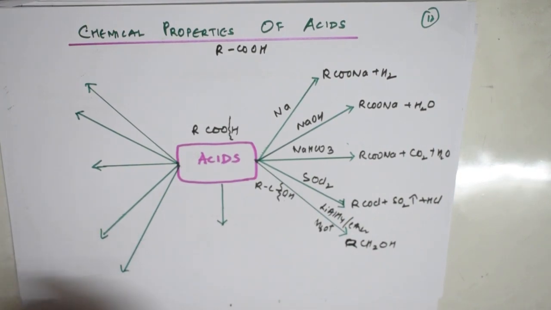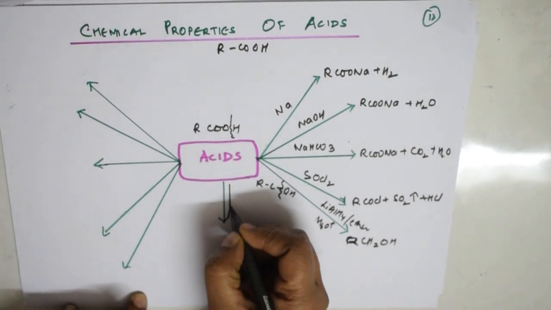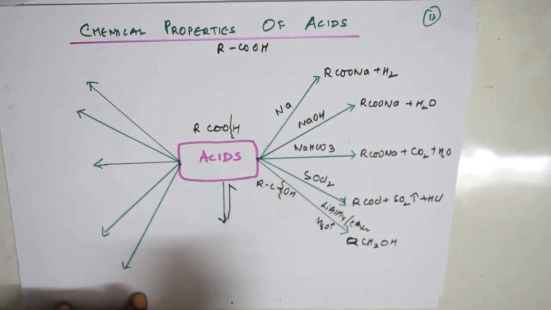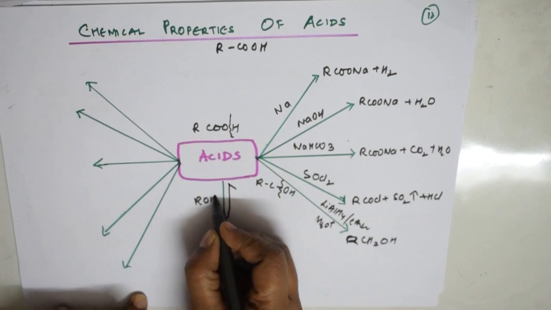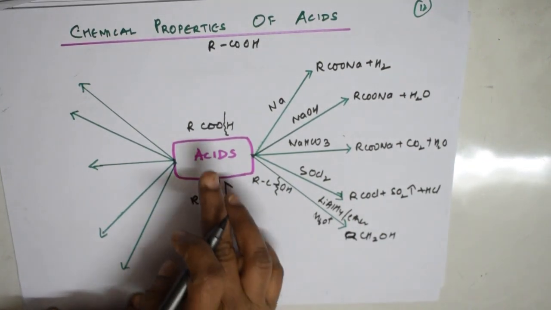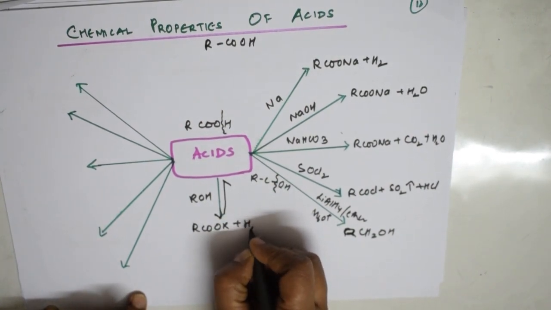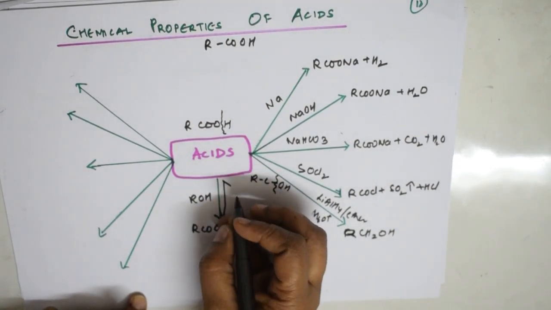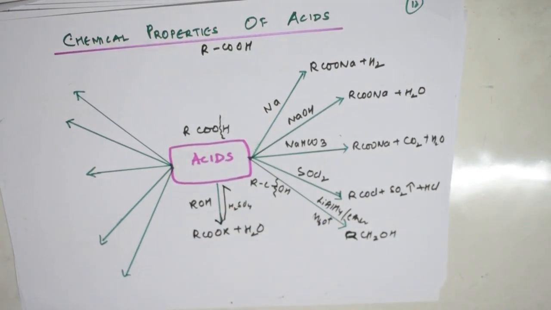Now, next case. Suppose I have to show you the esterification reaction, which is a reversible reaction. To this acid, I am going to add alcohol. What do you get? Acid plus alcohol gives me ester plus water. What is required here? You require sulfuric acid, a dehydrating agent.